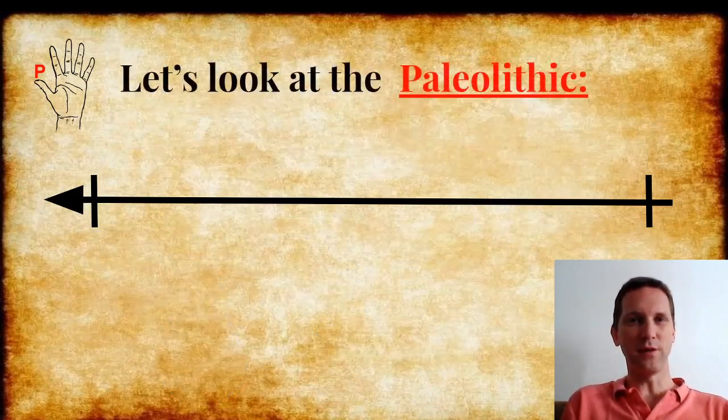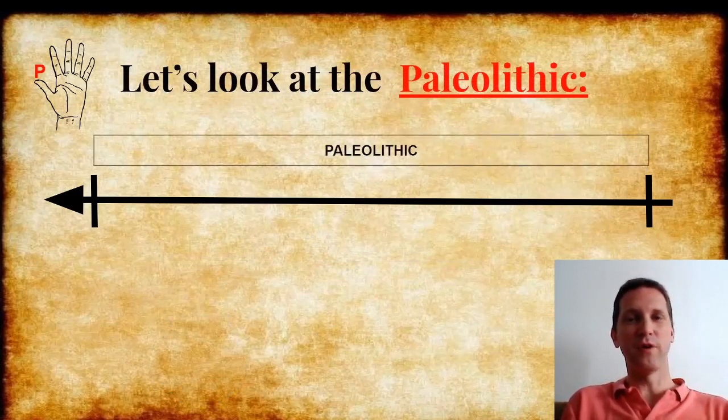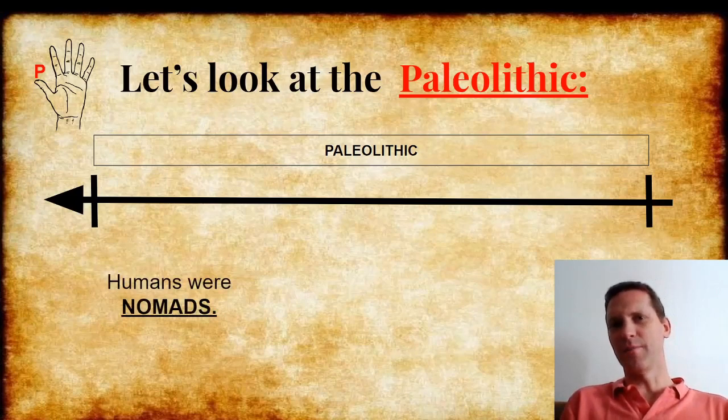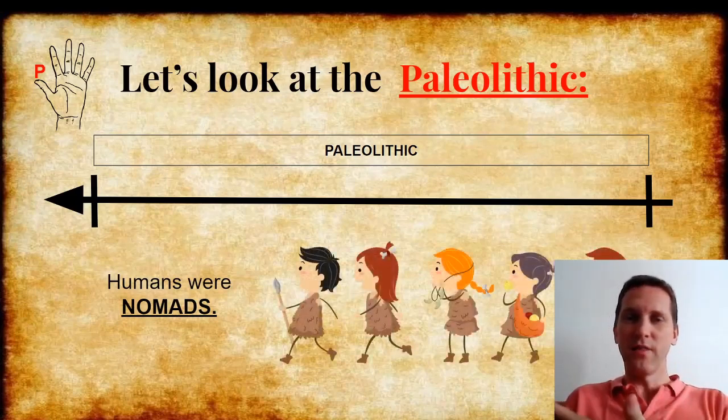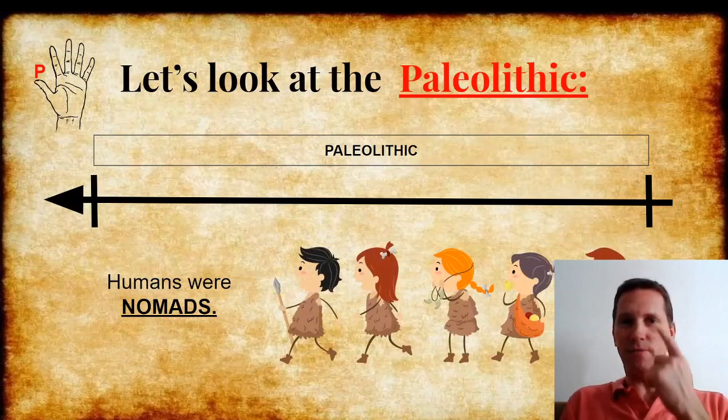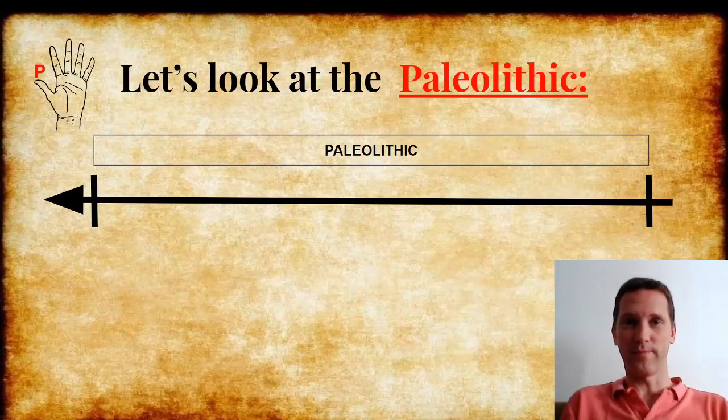Let's look at the Paleolithic, the first part of prehistory in the Stone Age. Some 3 basic ideas. Number 1, humans were nomads. What are nomads? They are people who didn't live in one place. They moved from place to place to find food and water.